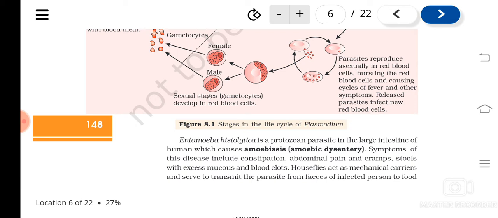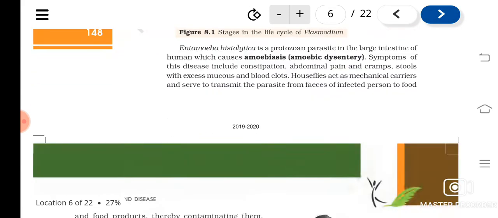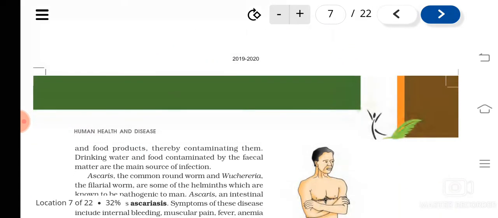Constipation, abdominal pain and cramps, stool with excess mucus and blood clots. All these are the symptoms of amoebiasis. And the vector of this is houseflies. Houseflies act as the mechanical carrier. Understood? And they transmit the parasite from the infected person to food and food products.